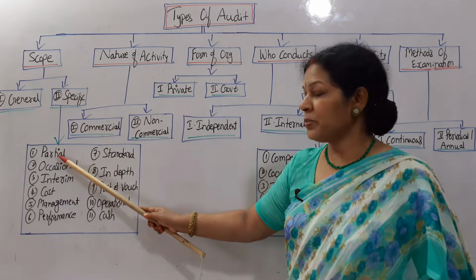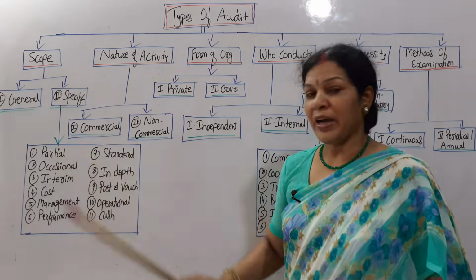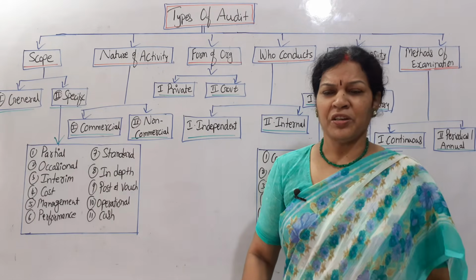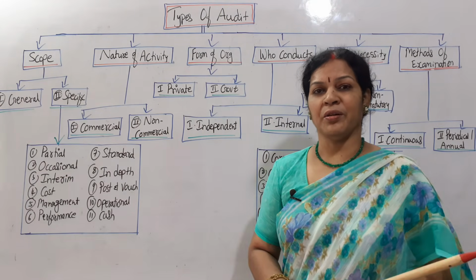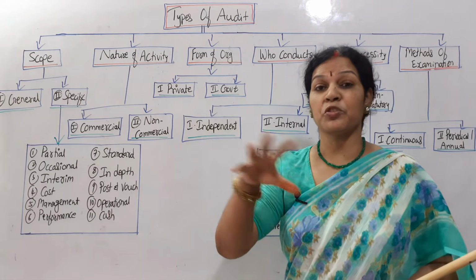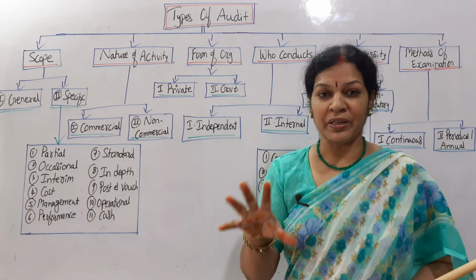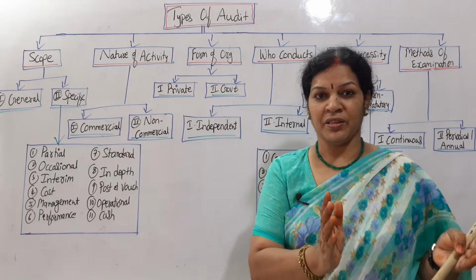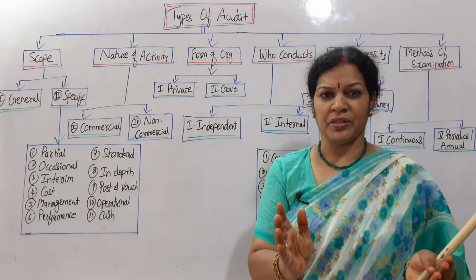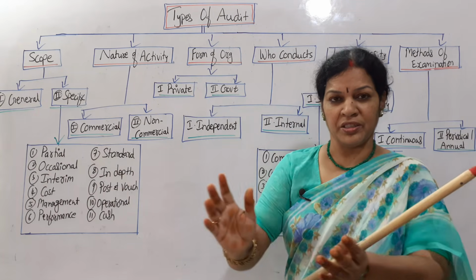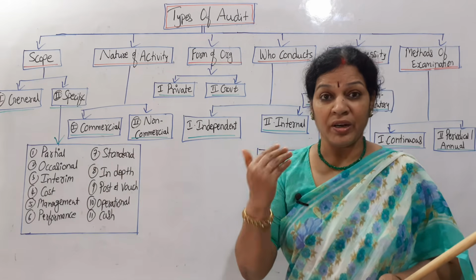See the first one under specific audit, partial audit. Partial audit means I don't want the entire books to be audited. I want only a particular aspect, or only the balance sheet I want to audit, or only this branch, only this department, like what I want.